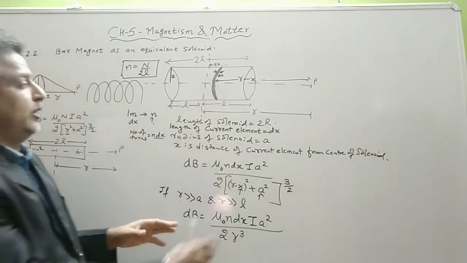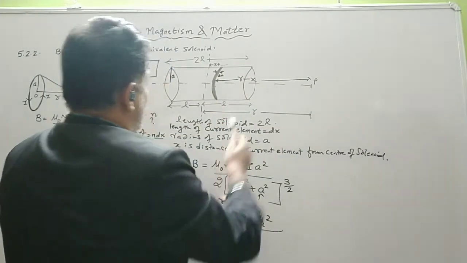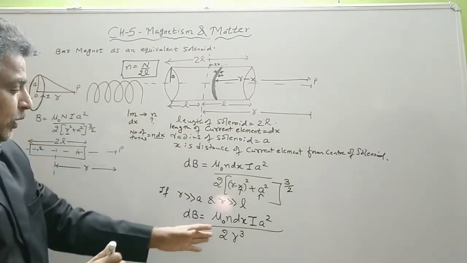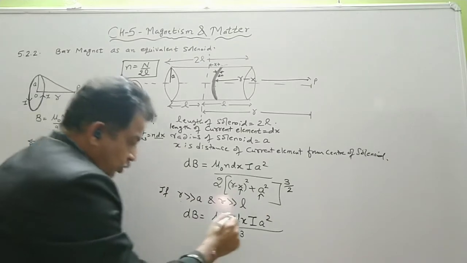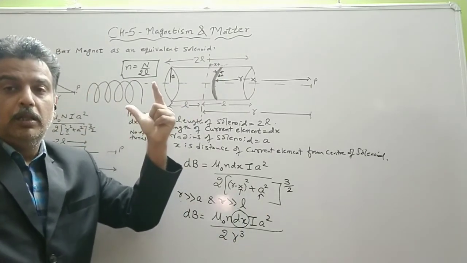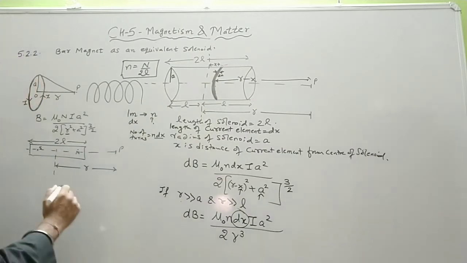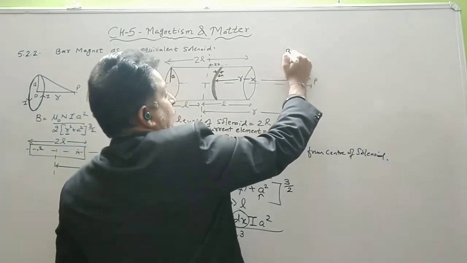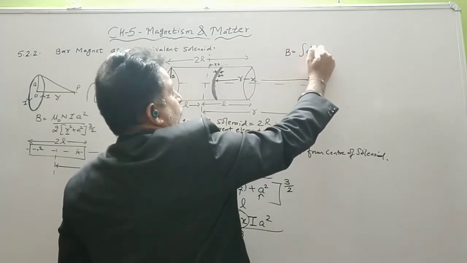So this is the magnetic field intensity at point P due to this small element. I have to find out the magnetic field intensity due to the entire solenoid, so we have to do the integration with respect to dx, that is, with respect to the length of the solenoid. So the magnetic field intensity B is equal to the integration of dB.